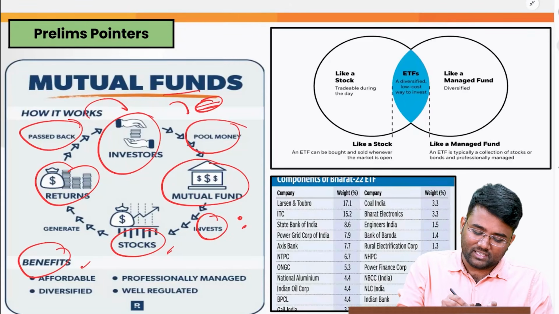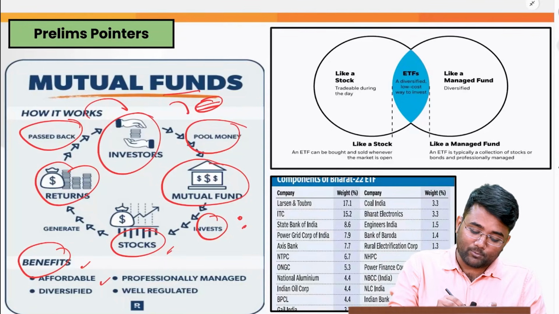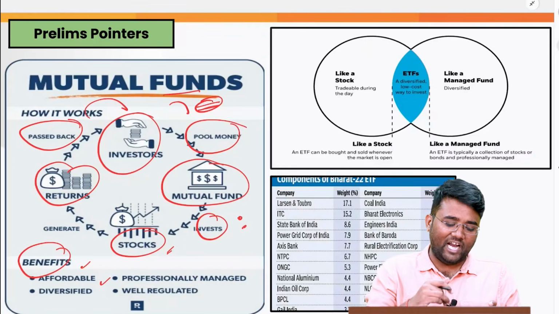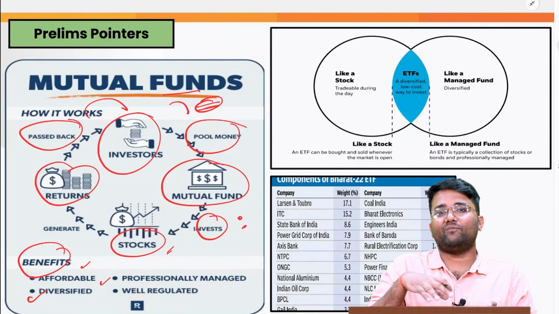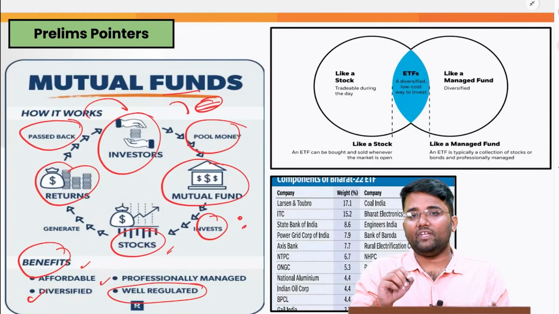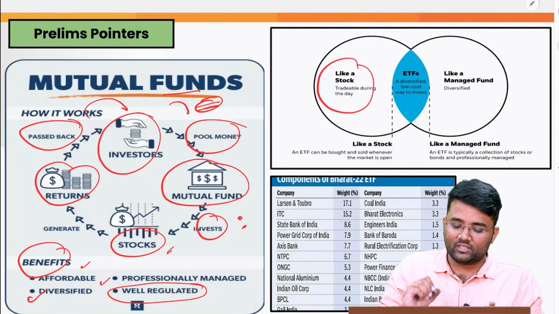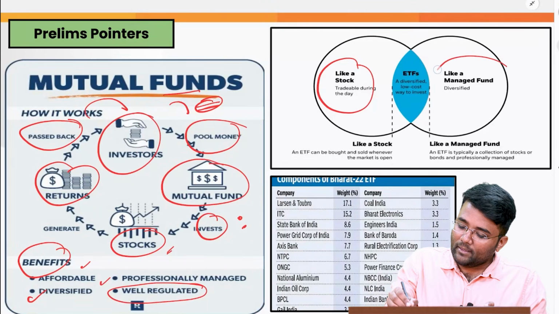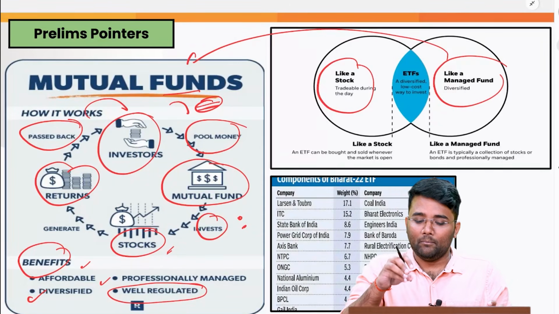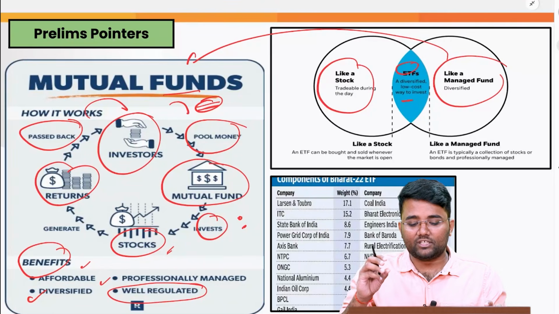Now, what are the benefits? It is affordable. People can invest even in smaller amounts. Also, it is professionally managed. The people managing it have huge experience in that field. It is diversified across different companies and sectors, and it is also well regulated. Then we have the exchange traded fund, or ETF, which is like a stock in that it is tradable during the day, but it is also like a managed fund, like the mutual fund, in that there is again a fund manager managing it. This ETF is a diversified, low cost way to invest.